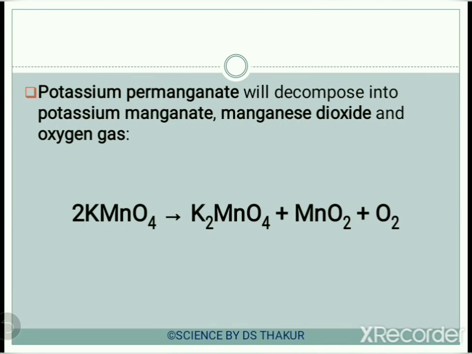So now we can see that potassium permanganate will decompose into potassium manganate, manganese dioxide and oxygen gas. This has been represented here with the help of a chemical equation. As you can see, 2 molecules of potassium permanganate decompose into potassium manganate, manganese dioxide and oxygen. So this is the required result for our experiment.